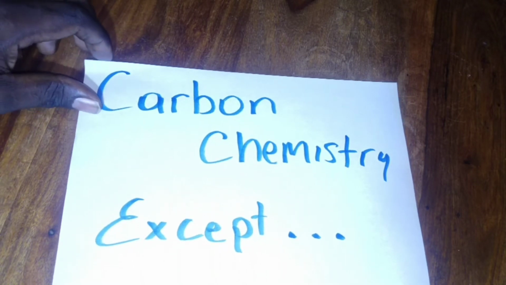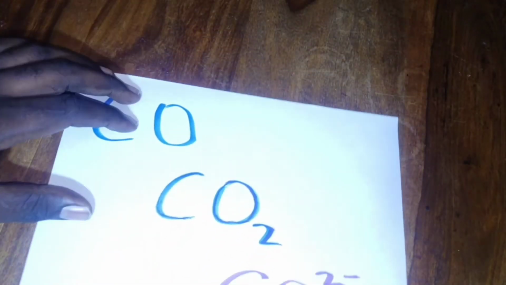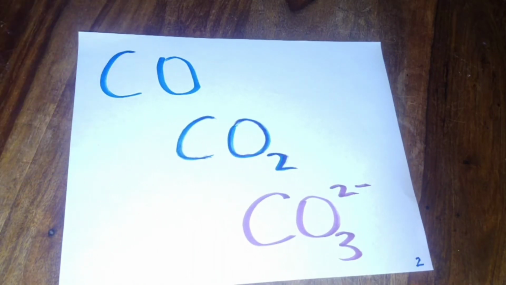So the exceptions are the oxides of carbon, and the oxides of carbon are carbon monoxide, carbon dioxide, and carbonates. So anything which contains carbon except these three things, and you could probably talk about carbon nanotubes, fullerenes, graphite and diamond as not being organic as well, but mostly focused on these three oxides: carbon monoxide, carbon dioxide, and carbonates. So anything else which contains carbon is considered organic chemistry. Okay, so that's the first thing. All right, so organic chemistry is carbon chemistry.